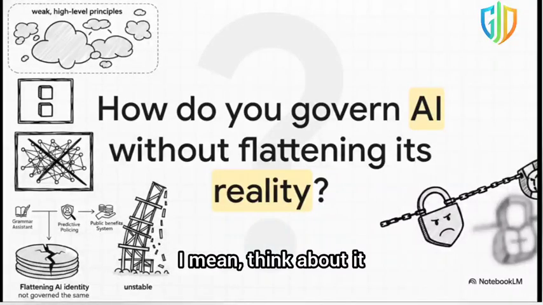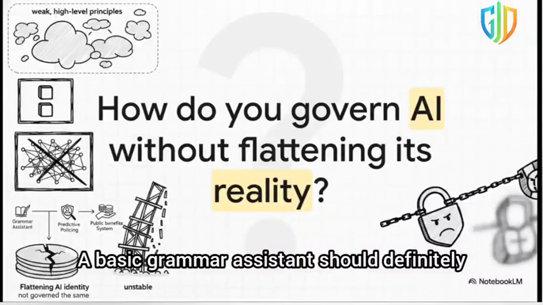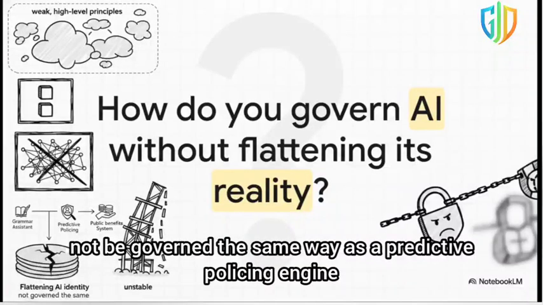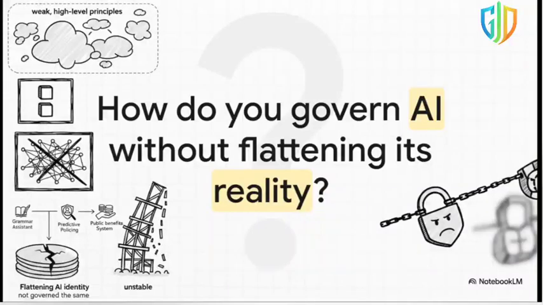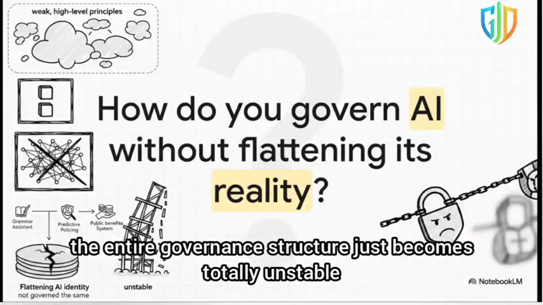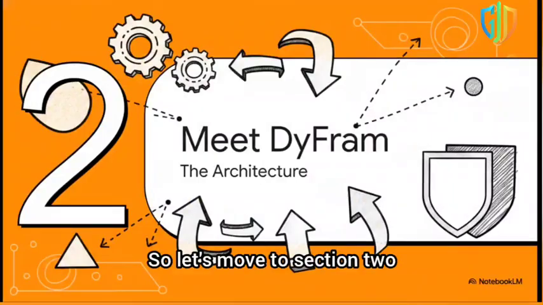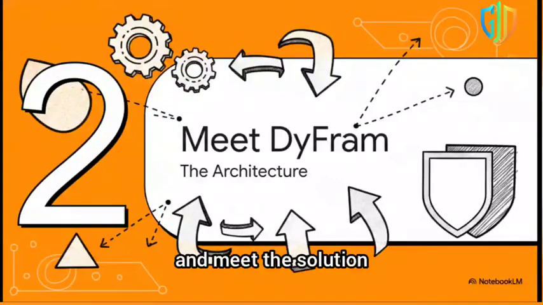I mean, think about it. A basic grammar assistant should definitely not be governed the same way as a predictive policing engine or a massive public benefit system. When we flatten AI identity like that, the entire governance structure just becomes totally unstable. So let's move to Section 2 and meet the solution, the DyFram architecture.